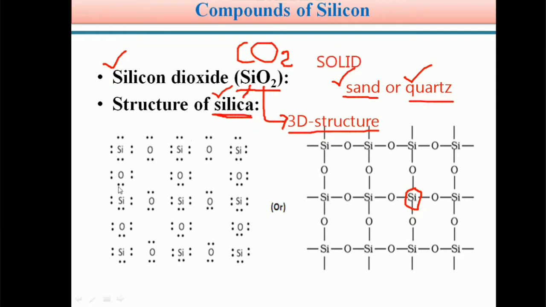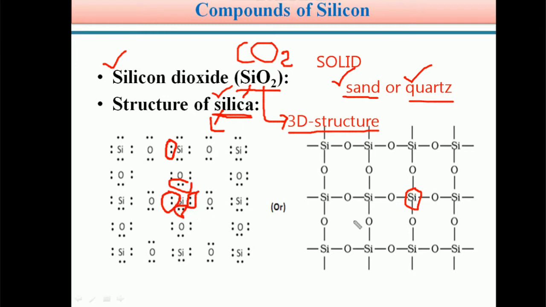This is the Lewis representation of silica. Students, in the first semester in the chemical bonding lesson, you became very familiar with Lewis dot structures. See, silicon atom, this is the covalent bond between silicon and oxygen. One electron belongs to silicon and this electron belongs to oxygen. So this is the covalent bond between silicon and oxygen, and this is the covalent bond.